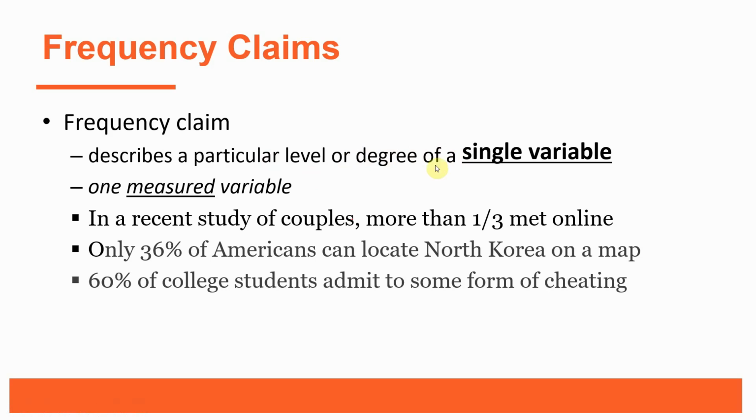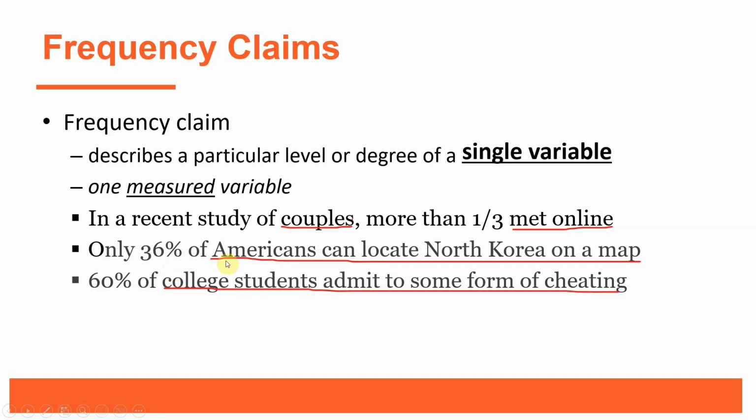So here's an example. In a recent study of couples, more than a third of them met online. Here's another one. Only 36% of Americans can locate North Korea on a map. Or 60% of college students admit to some form of cheating. Now, for each of these claims, there's just a single variable. So in the first claim, the only variable we have here is couples. And we're looking at what percent met online. There's just one variable that's been measured.